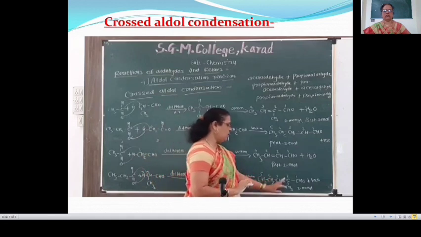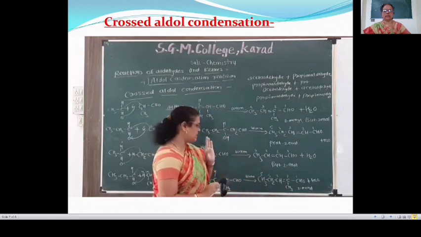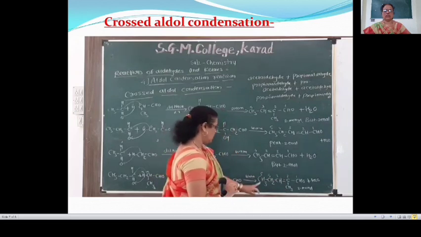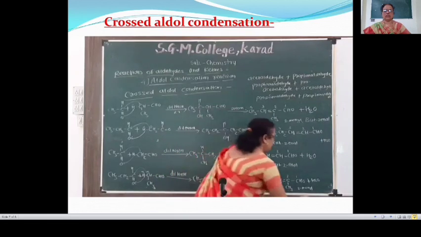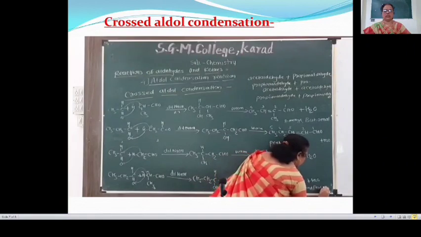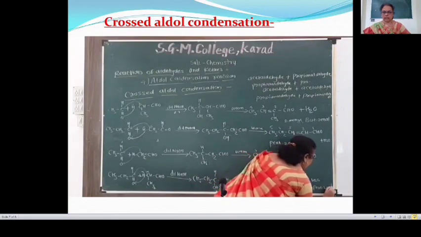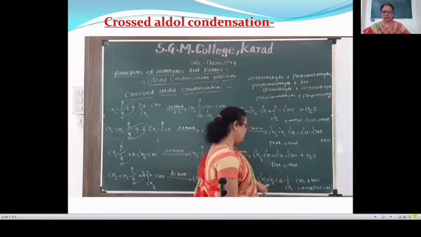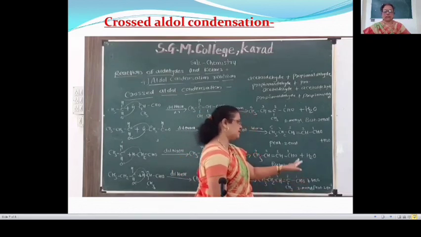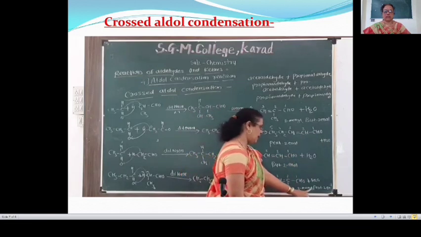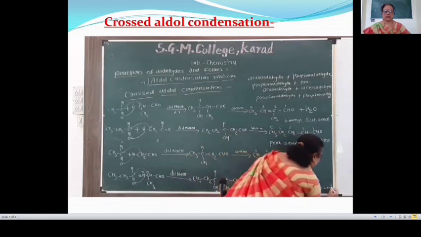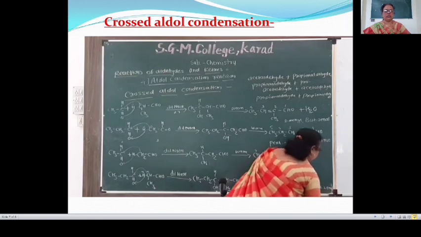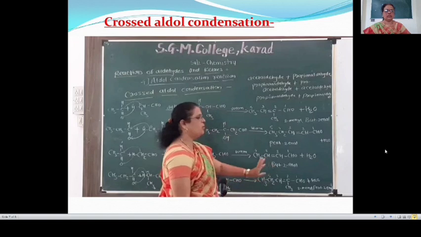But here there is a double bond, therefore "an" is replaced by "ene". The position is the second position. Therefore, 2-methylpent-2-ene, and an aldehyde group is present, therefore "e" is replaced by "al". Means 2-methylpent-2-enal. This is the fourth product.